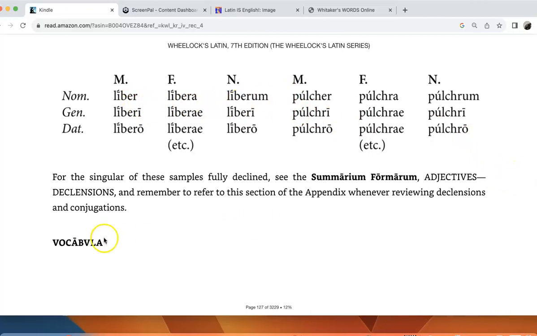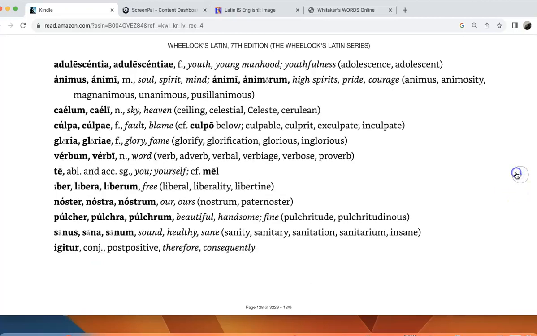Okay, so here we have our vocabula. Remember, classical Latin didn't have a U, so sometimes that's what the V is here, but of course in English it would be pronounced like a U, vocabula. And you'll want to go to the Wheelock's website or use a Quizlet or whatever kind of study aid to learn these words, because these are words that are going to be potentially on the next test, as well as words that are in the examples.